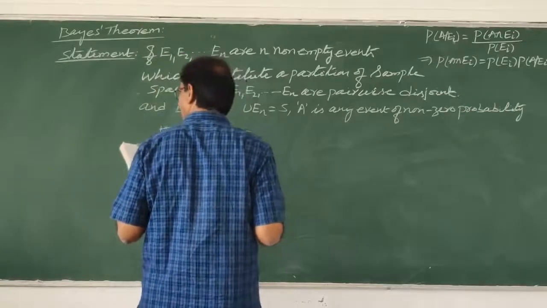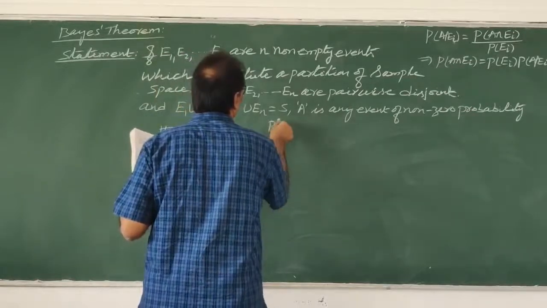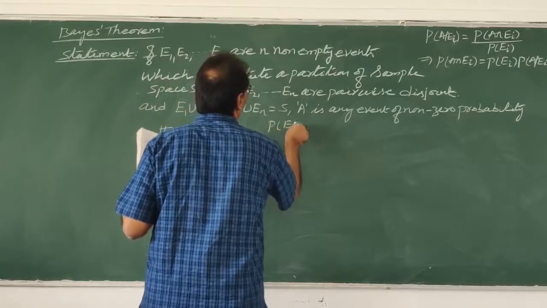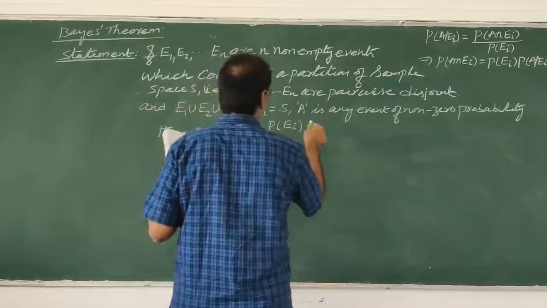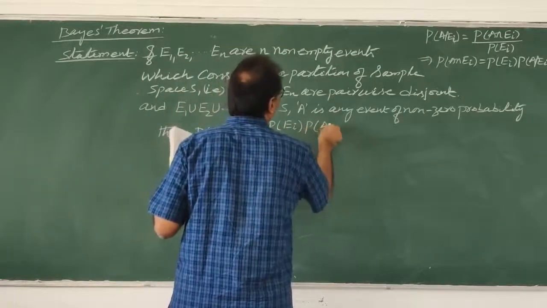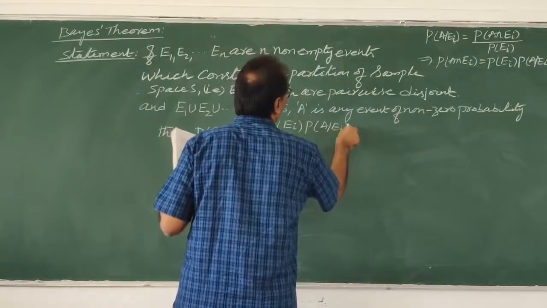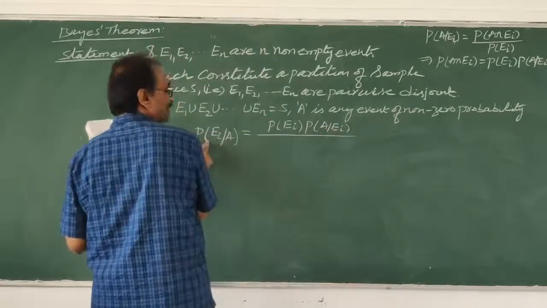P of Ei given A is equal to P of Ei into P of A given Ei. Here reverse is there, that's why it is reverse probability.